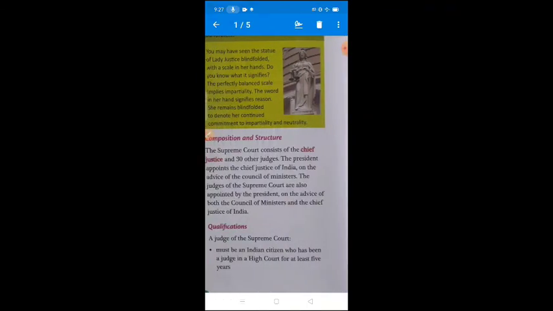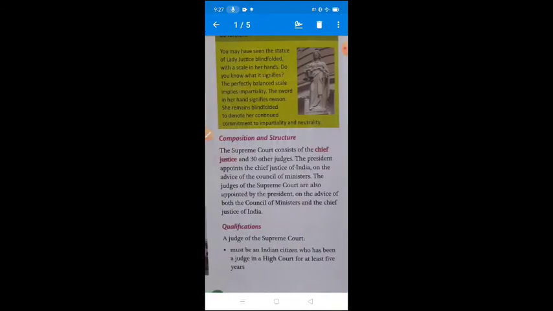Composition means the number of judges in the Supreme Court. Composition and structure: the Supreme Court consists of the Chief Justice and 30 other judges. That means the total number of judges in the Supreme Court is 31. One Chief Justice and 30 other judges, total 31.